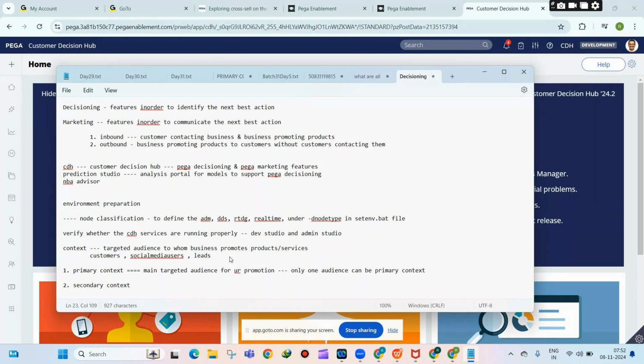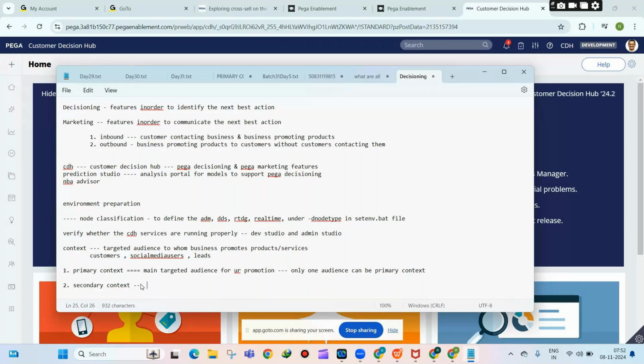All the remaining, right? For example, I have three types of people. The business has identified three types of people to promote. Out of this, only one is primary, all the remaining are secondary. So that you can keep under secondary. So here you need to set the secondary context.